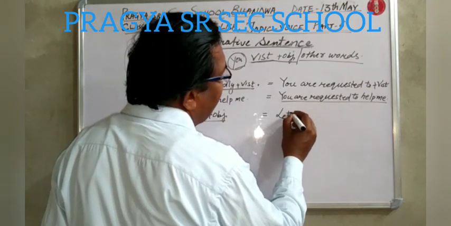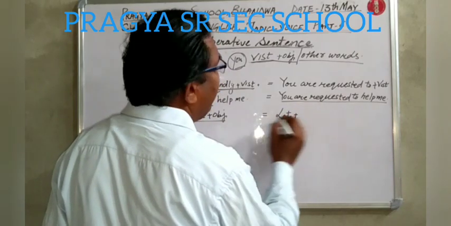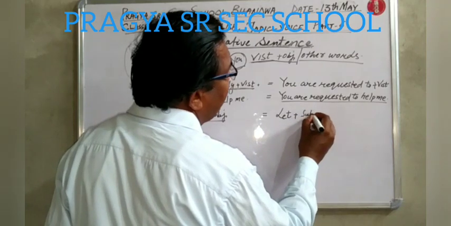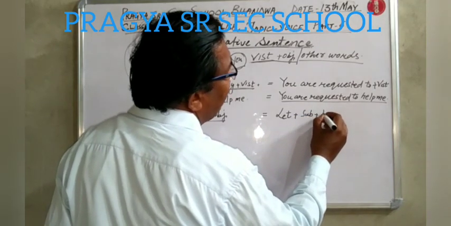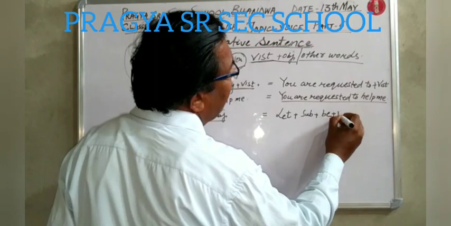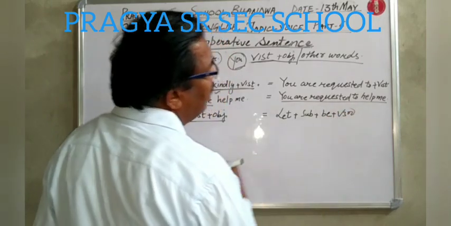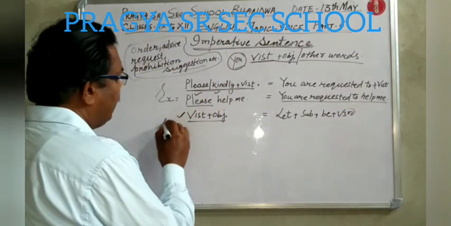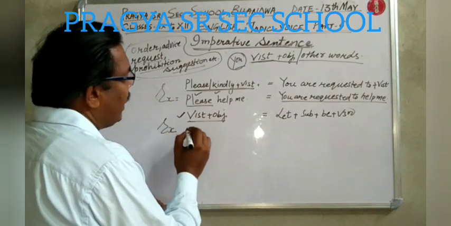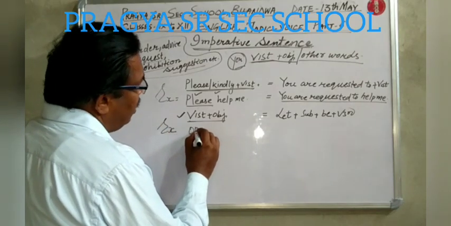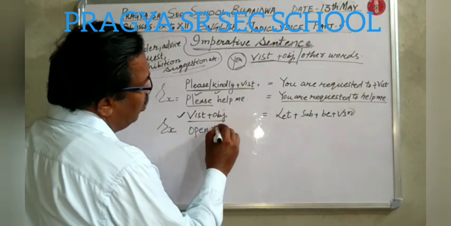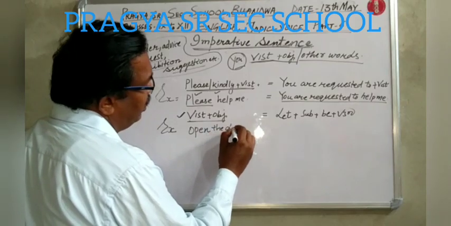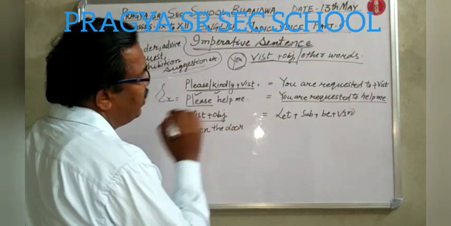First you will use let, then the object will be the subject, then you will use be, then third form of verb. Example: open the door.